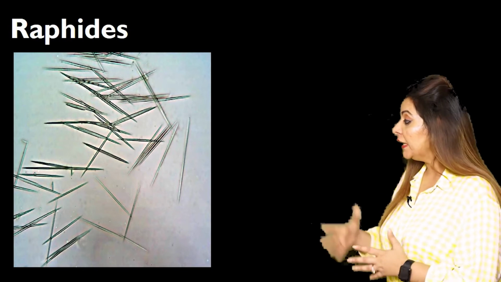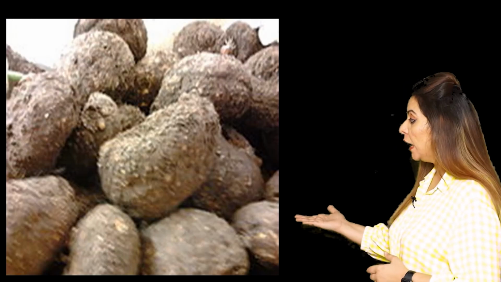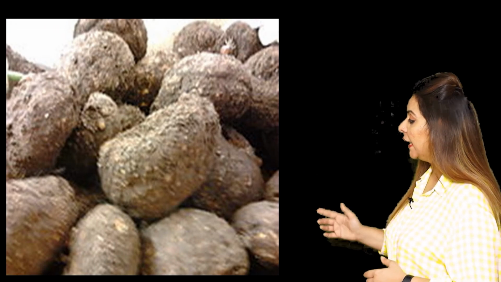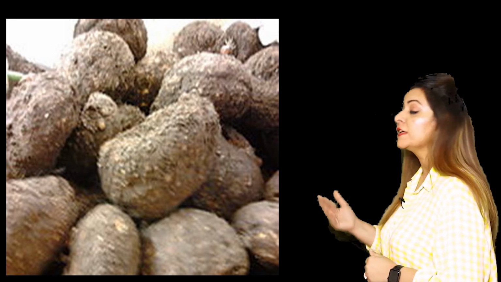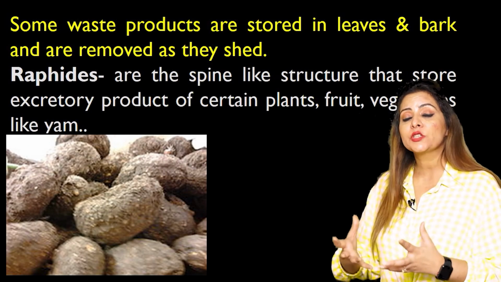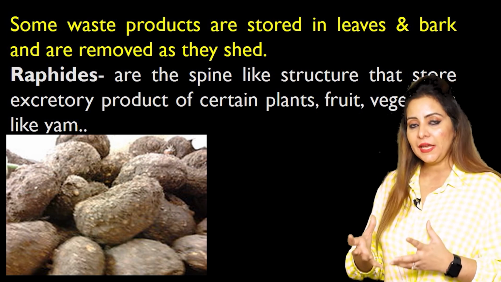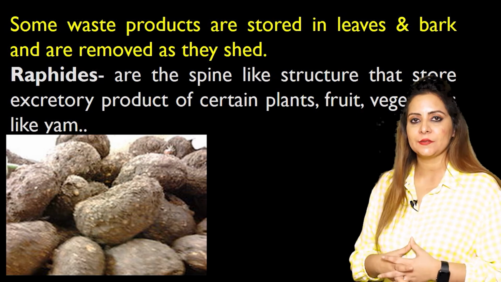You know that there are certain spine-like structures that we see on certain fruits or vegetables. Like this is yam, you can see that there are spine-like structures present. Now what is the function of these spines? They are storing the excretory products, or substances, in them.